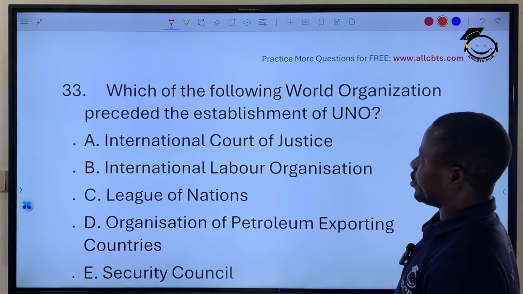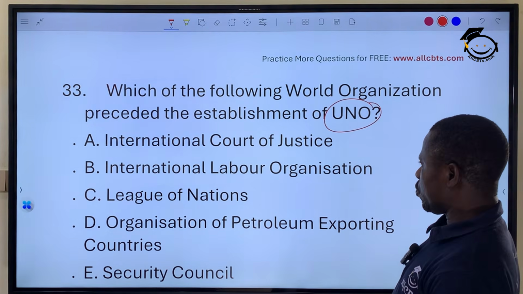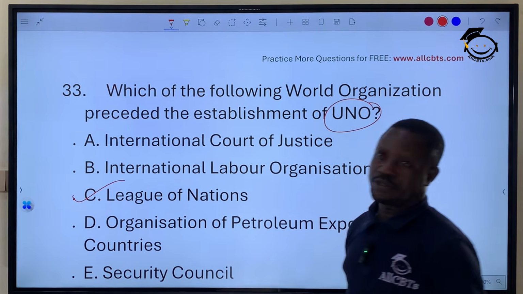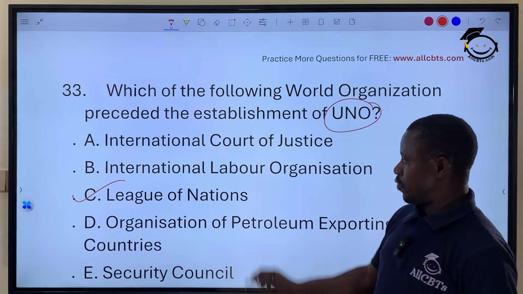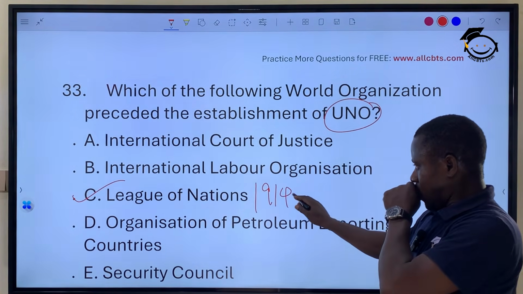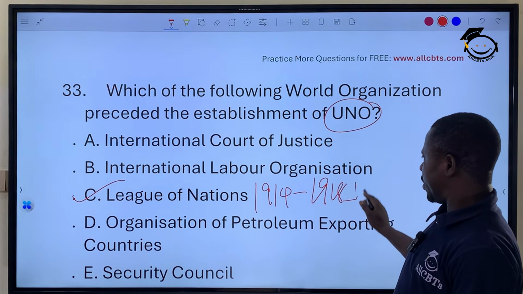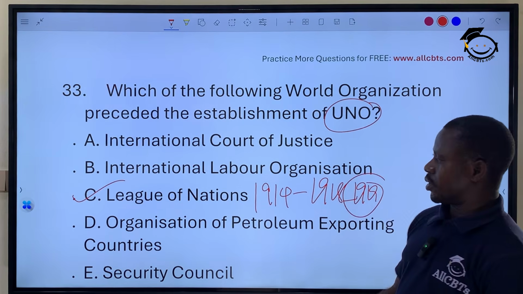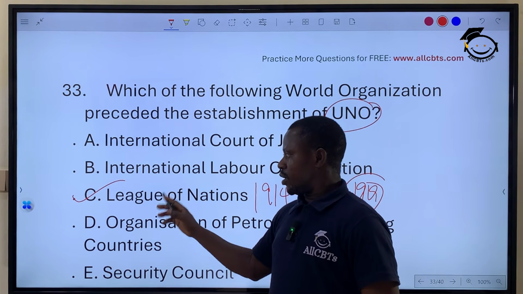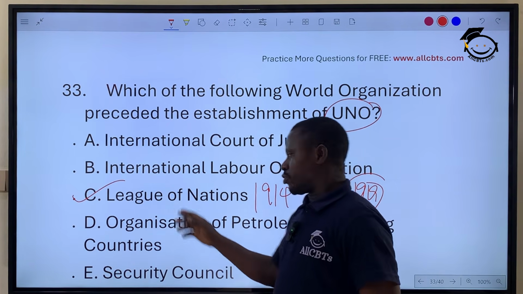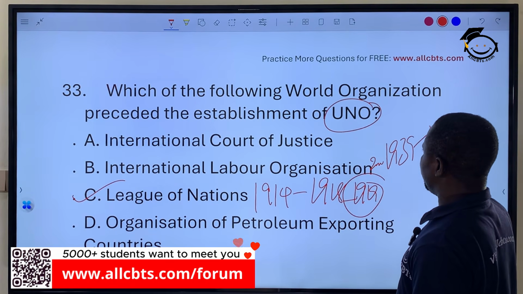Which of the following world organizations preceded it? Before the establishment of the United Nations Organization, we have what they call the League of Nations. I think the League of Nations was established after the First World War. The First World War was from 1914 to 1918. So I think the League of Nations was formed between 1918 and 1919 as the first international organization to prevent future occurrence of war. But unfortunately, the League of Nations did not live up to expectation because there was another war, the Second World War, that broke out in 1939 and lasted to 1946.